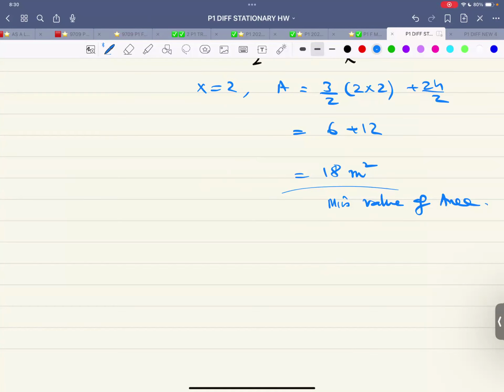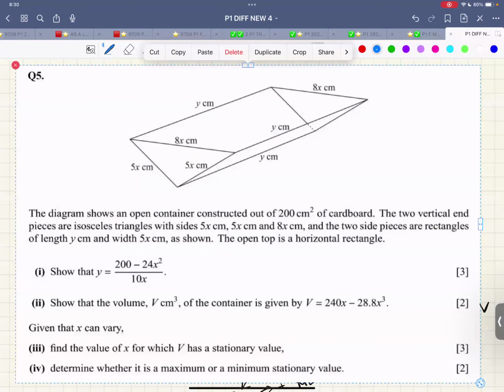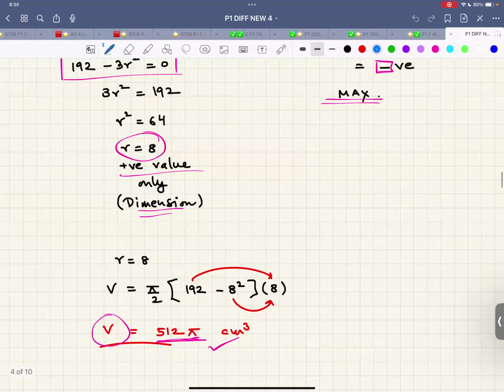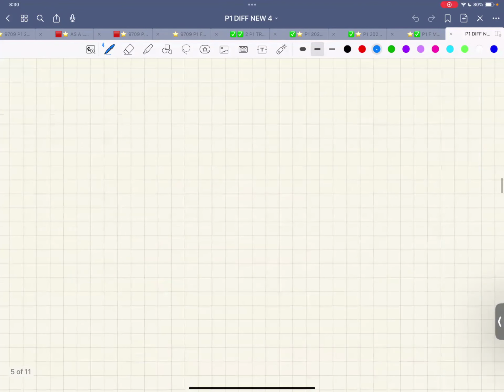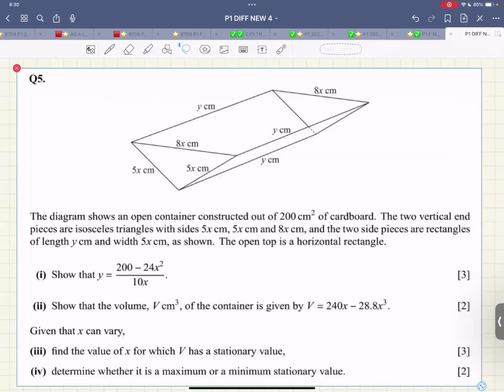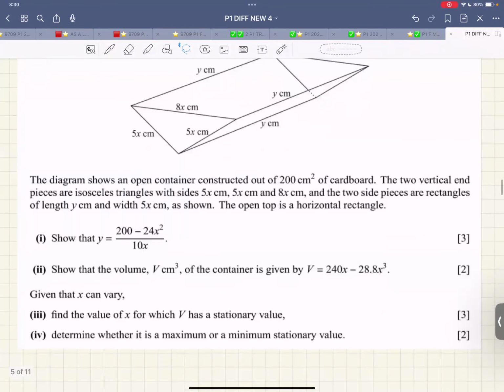Now, let me remove this PDF and show the last question over here. Let me show you two questions, just the proving part, because it's been a long time since they have come. Or maybe let me keep one thing for tomorrow. So now it says the diagram shows an open container constructed out of 200 centimeter cube of cardboard. Open container means the top is missing. The front is there, the back is there, the side wall is there, another side wall is there.